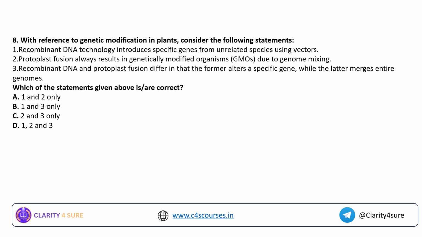Question number 8. With reference to the genetic modification in plants, consider the following statements. 1: Recombinant DNA technology introduces specific genes from unrelated species using vectors, which we saw just in the previous slide, uses plasmids, specifically the vectors. 2: Protoplast fusion always results in genetically modified organism due to genome mixing.